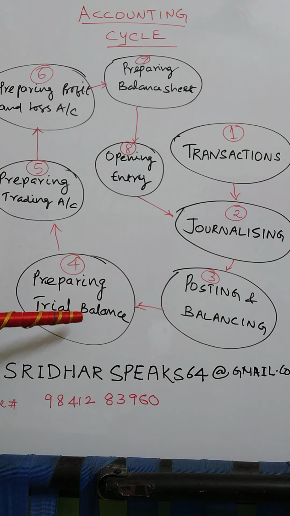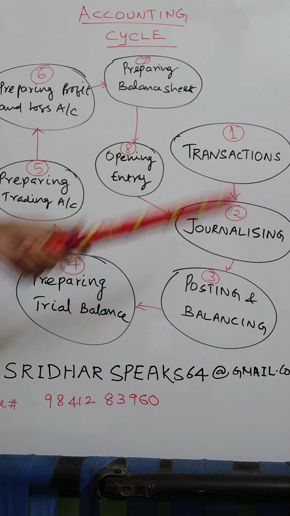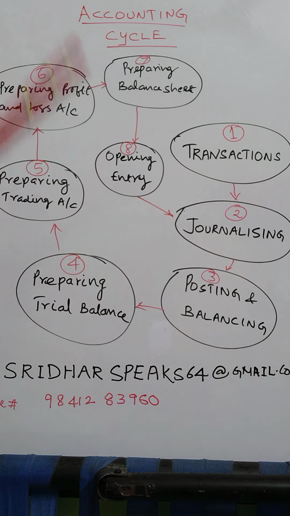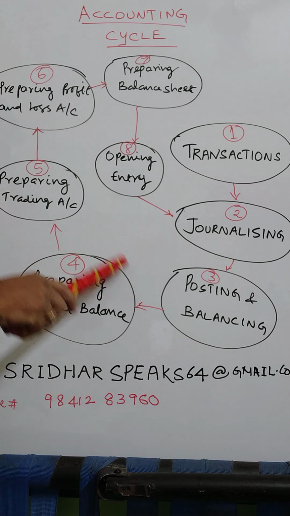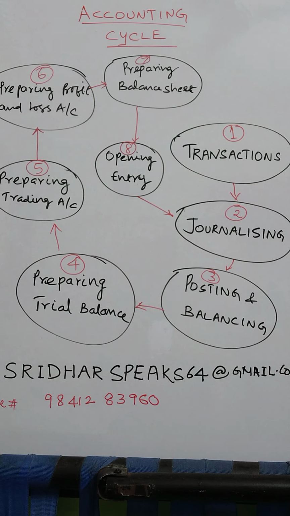Next one is called preparing trial balance. How are we going to prepare the trial balance? In our accounting definition, we said trial balance is nothing but summarizing the transactions. So in the given example, in the trial balance, computer will appear on the debit side as 1 lakh and bank balance will appear on the credit side as 1 lakh. This is called trial balance.